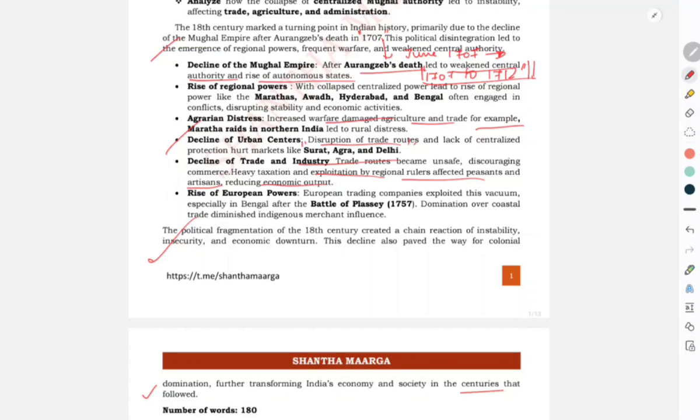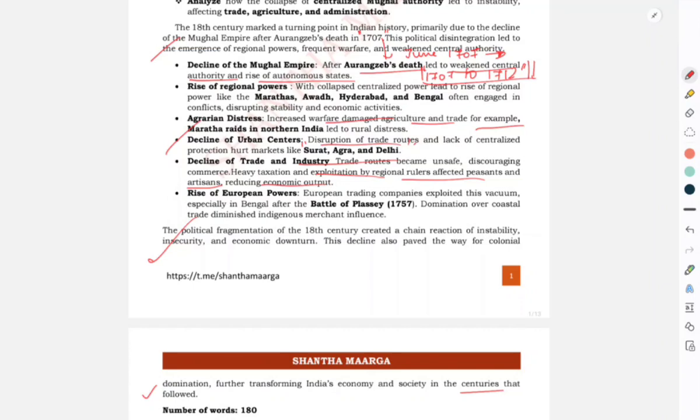economic output. And with the advent of the Britishers, they flooded India with their cheaply made goods and raw materials, and also imposed 100% or 200% tariffs on Indian products, which made Indian goods very costly. So their cheaply made goods overshadowed the Indian market, leading to the decline of trade and industries and the rise of European powers. As I told you, the Battle of Plassey, the Battle of Buxar, and Nadir Shah's invasion.